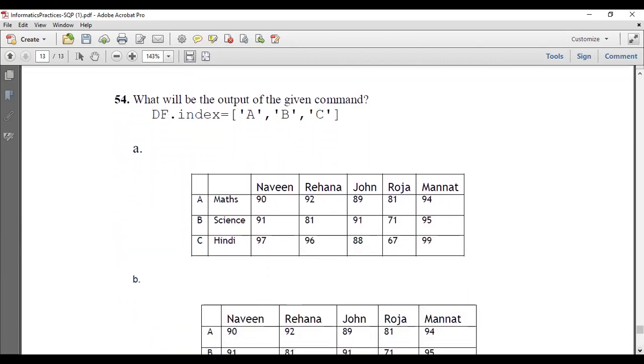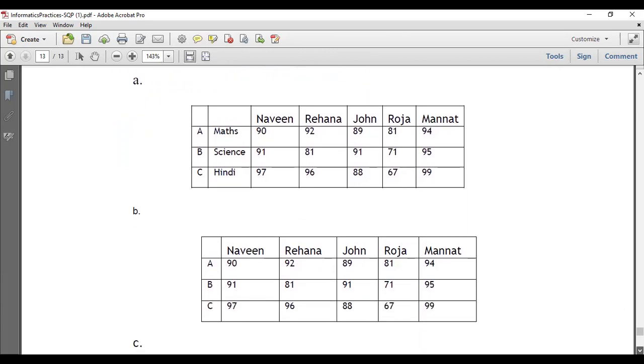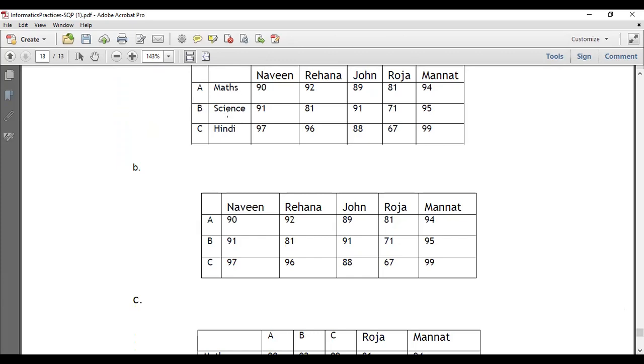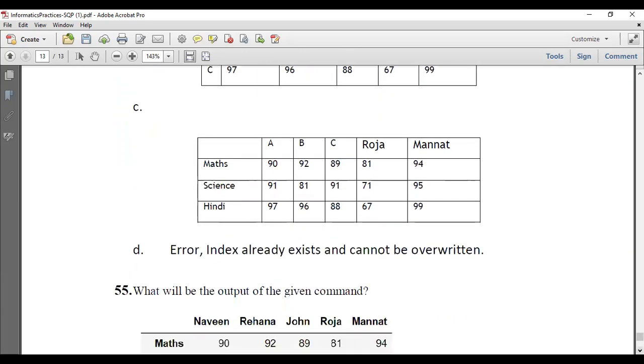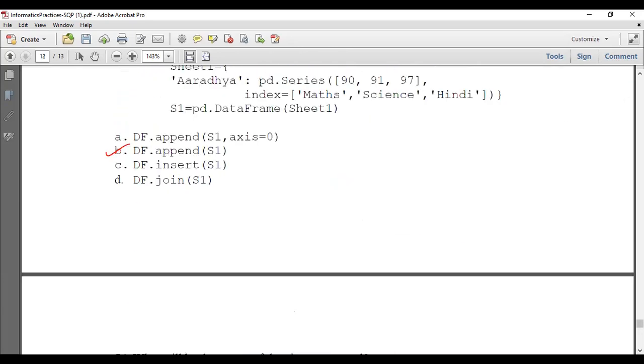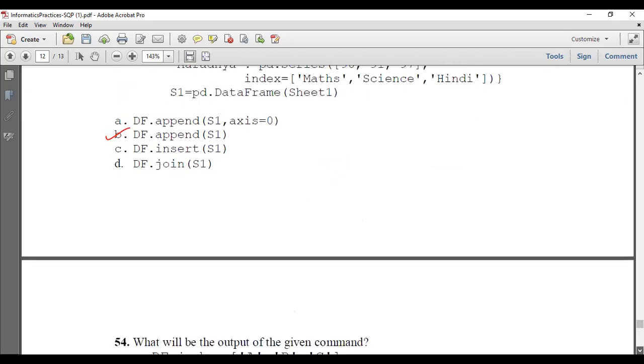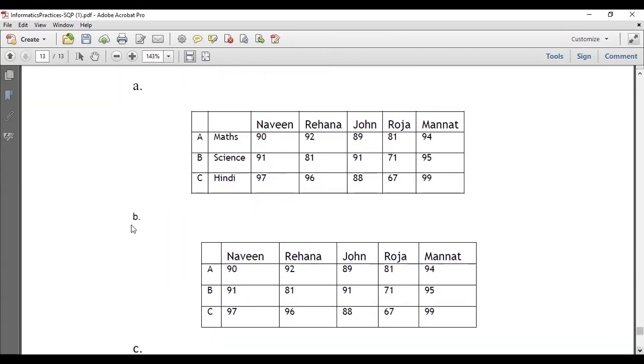What will be the output of the indexes? He has assigned the index equal to a, b, c, so the existing indexes Math, Science, Hindi are replaced by these new indexes. So we will check. Here both the indexes are showing, that's wrong. Here ABC, that is, the subjects are replaced by ABC again. Here the column labels are changed, and this is not an error. So what is the correct answer? Option B is the correct answer.